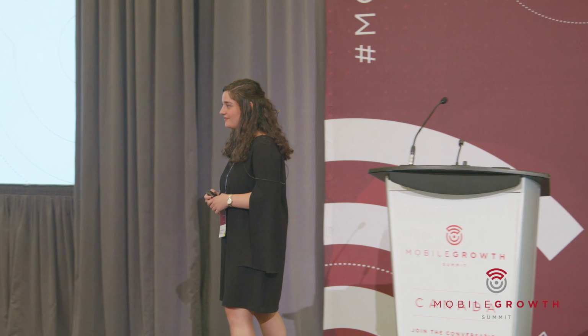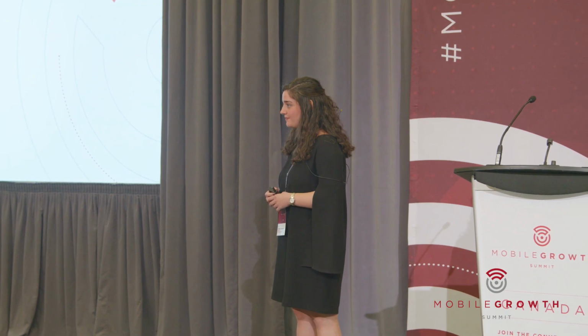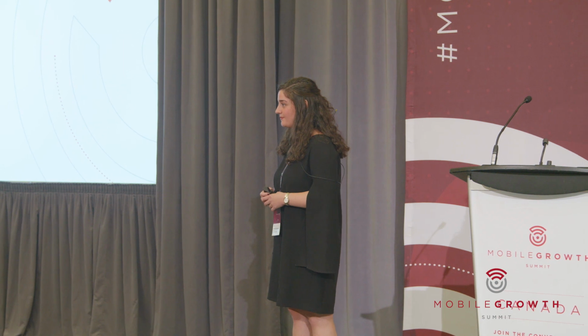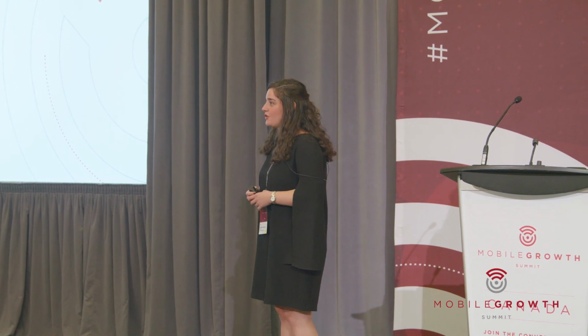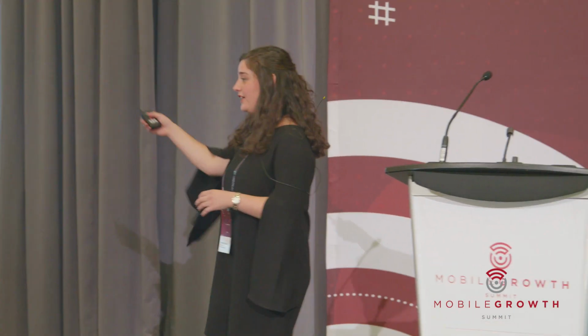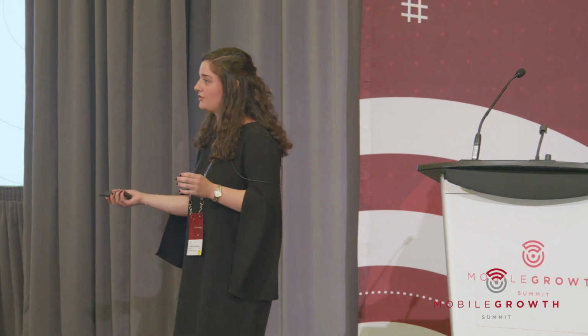Okay, thank you. I'm just curious, how often do you guys find yourself testing icons, and do you set a conversion rate threshold, and if you maintain that, then you stop testing, and if it dips below it, you start testing again, or what's your time frame for testing? So all of the app icons that I've displayed on the screen, all of those tests were implemented within the span of 2 years, so not that frequently.